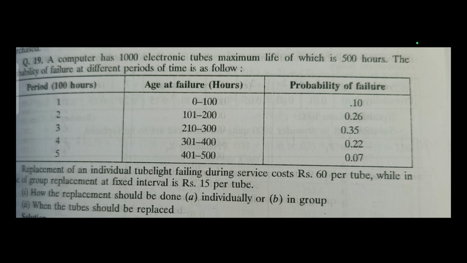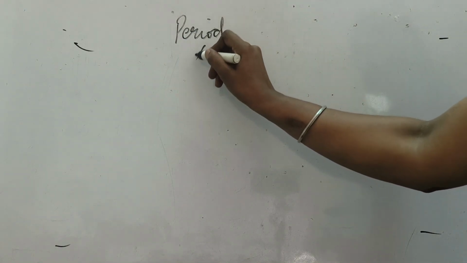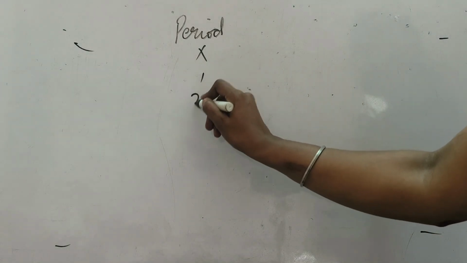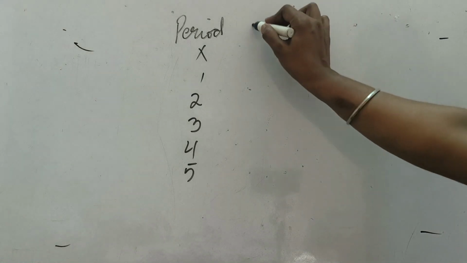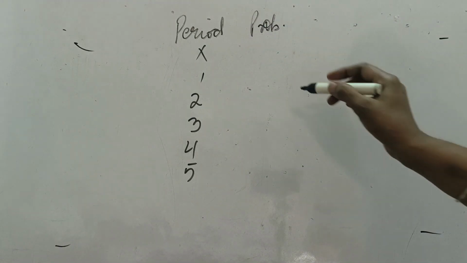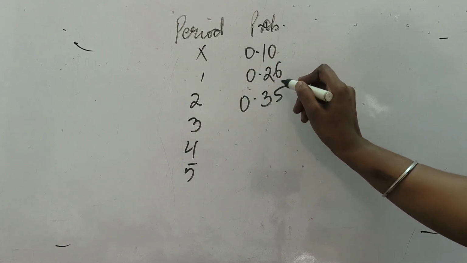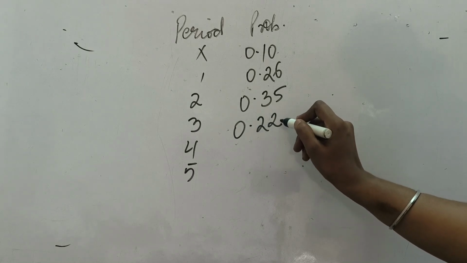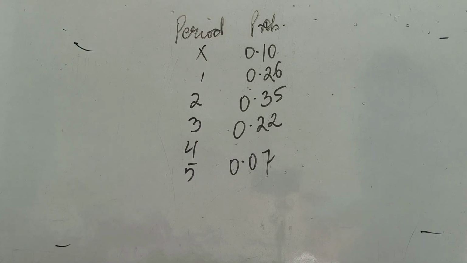So let's do this question once. As you have seen in the question, the period is given, which is your x, from 1 to 5: 1, 2, 3, 4 and 5. Then you have been given the probability of failure, which you have to use: 0.10, 0.26, 0.35, 0.22, 0.07. In the middle, the column of age of failure is given, but you need not do anything with it, as that is just additional information.